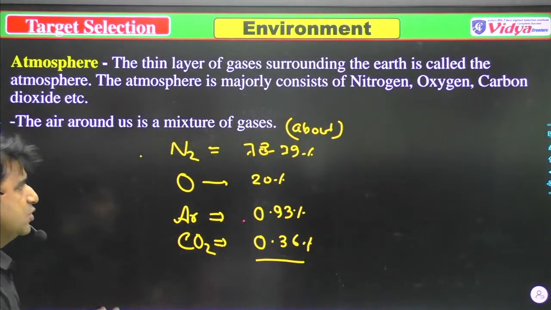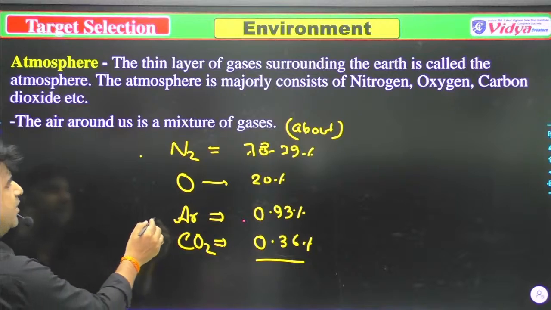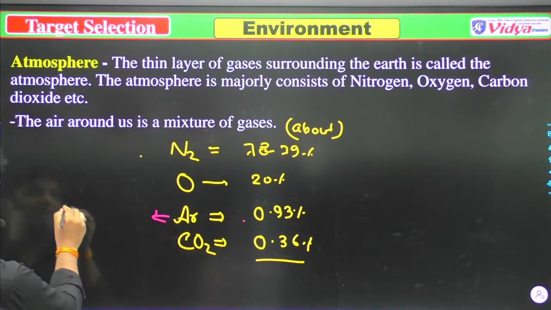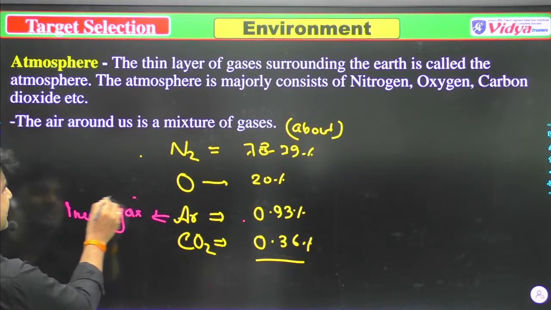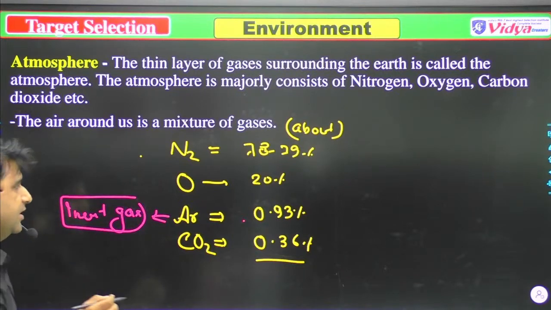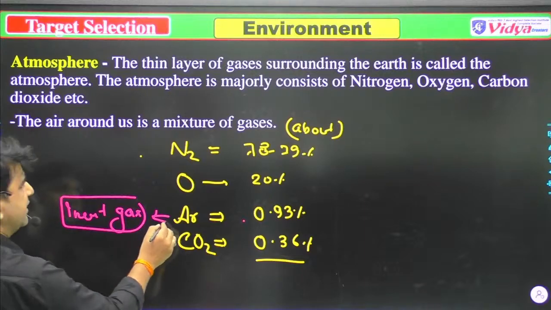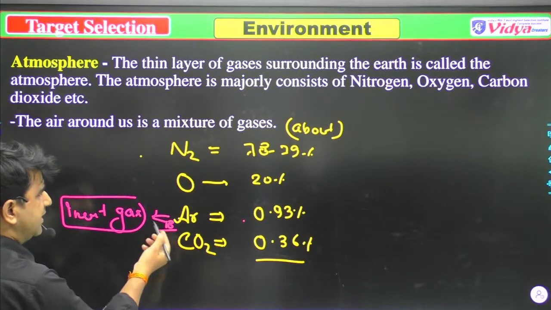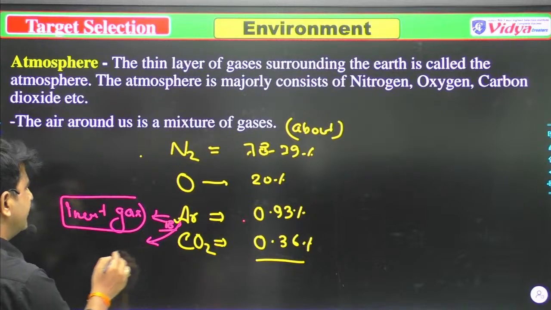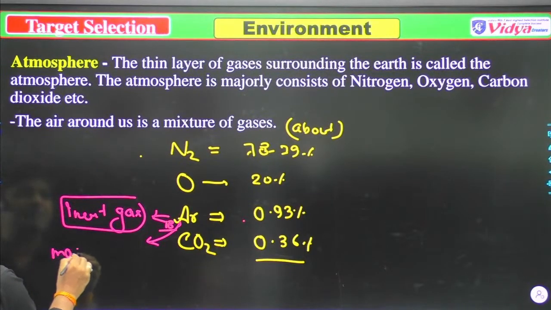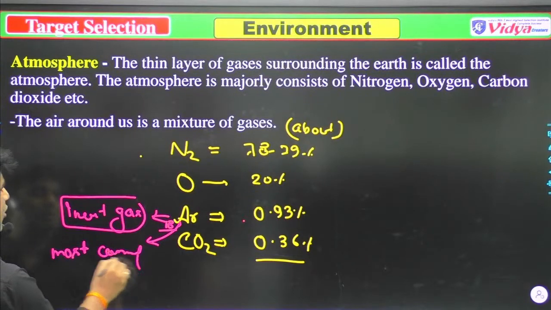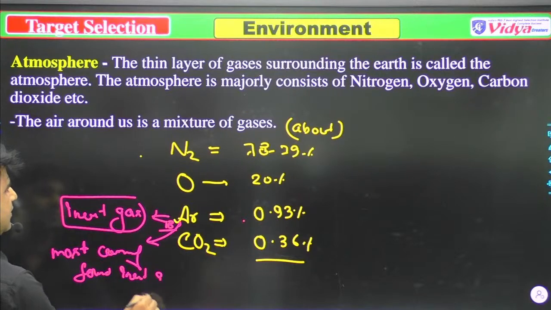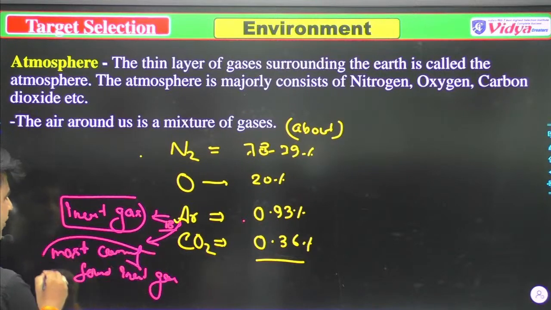Something about argon: it is an inert gas, and its atomic number is 18. It is the most commonly found inert gas.